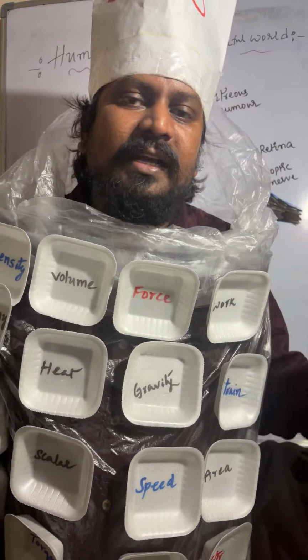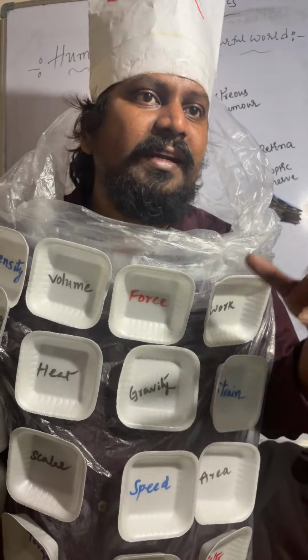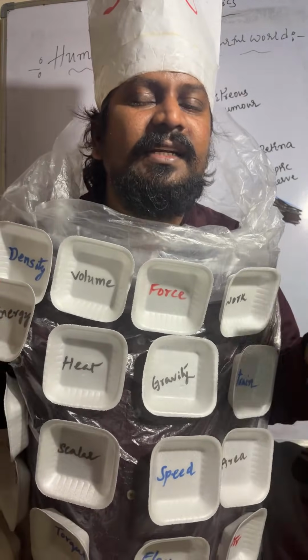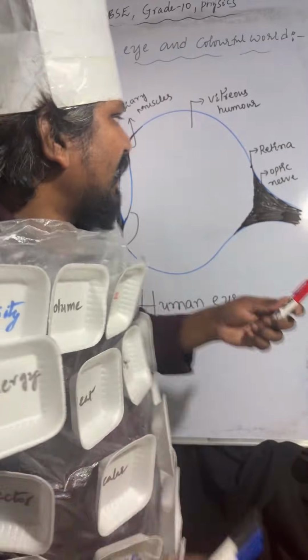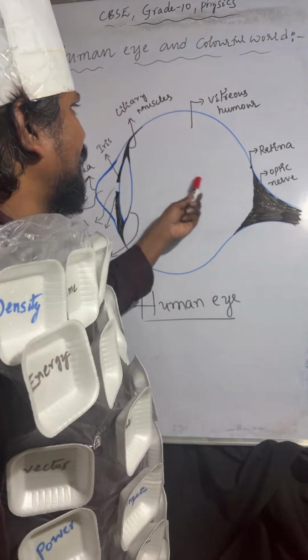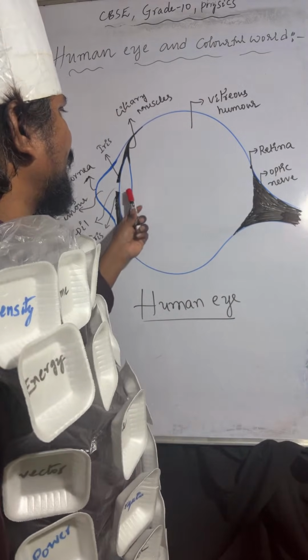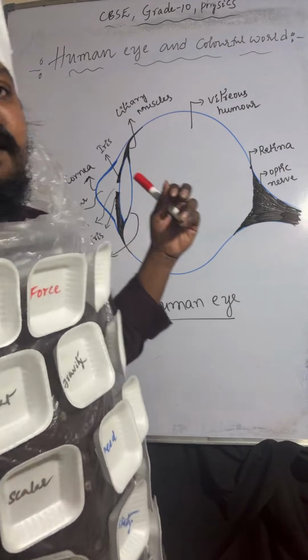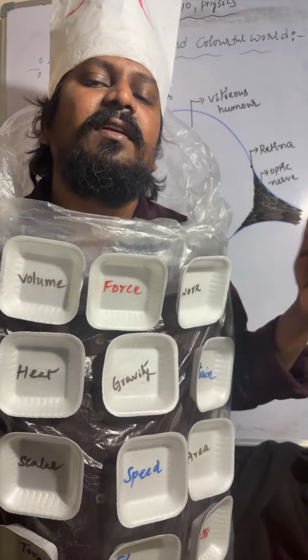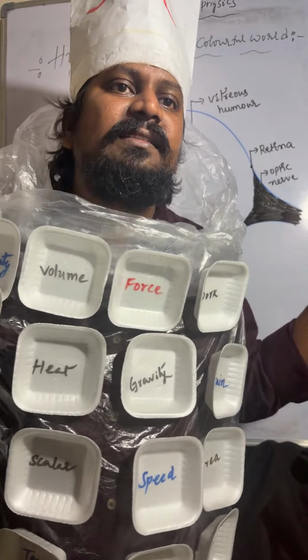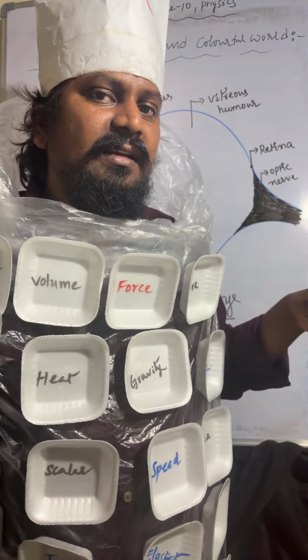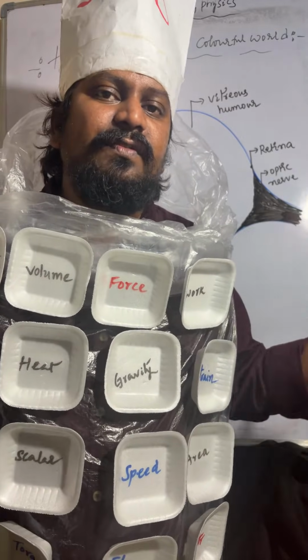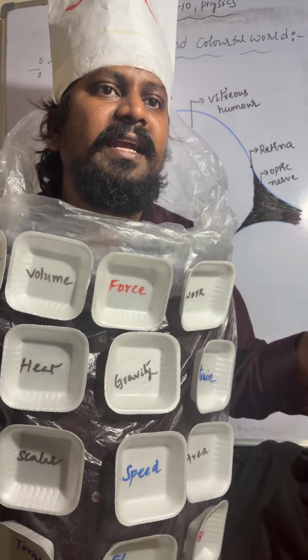Okay. So next one we will discuss about vitreous humor. Vitreous humor is a jelly type liquid present between the eye lens and retina. The entire portion is filled with vitreous humor. So it provides sufficient force and pressure to maintain the shape of the eye.